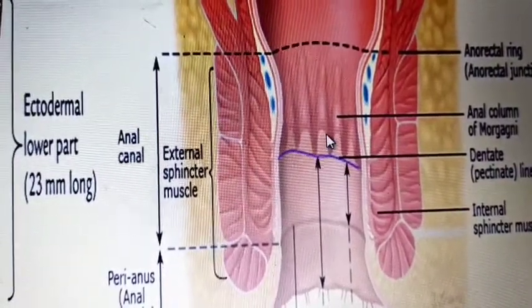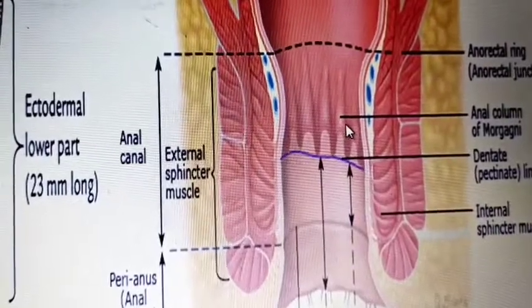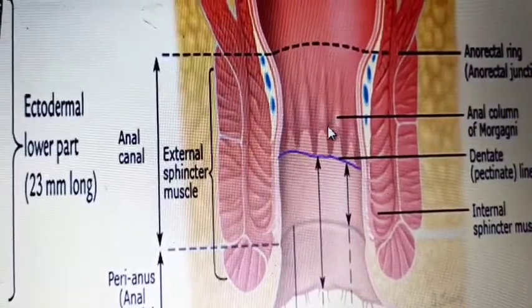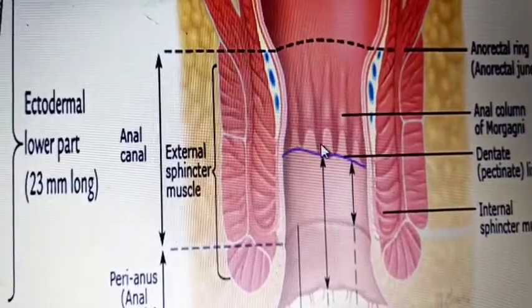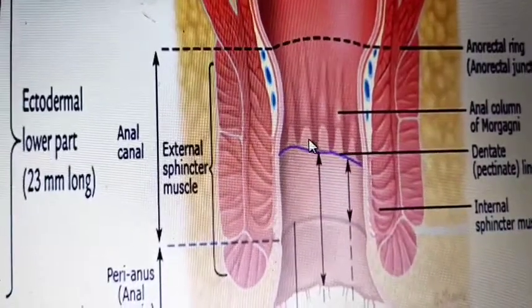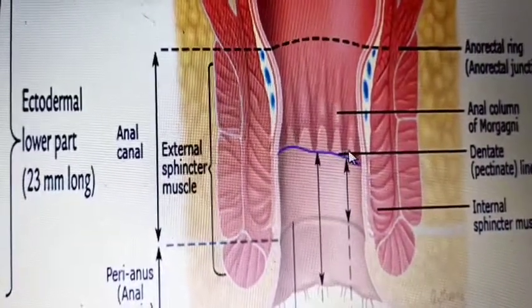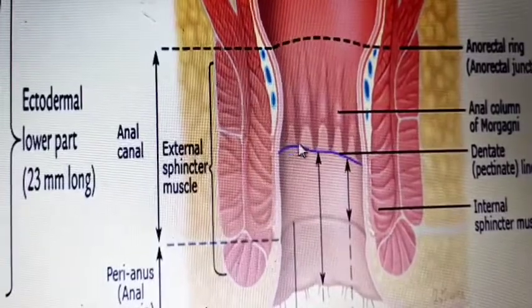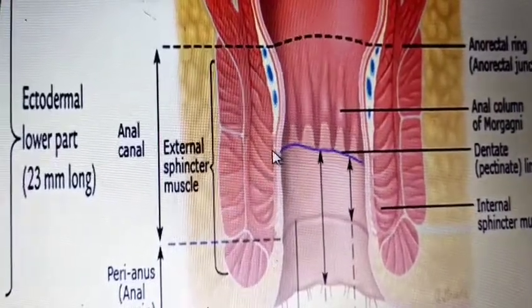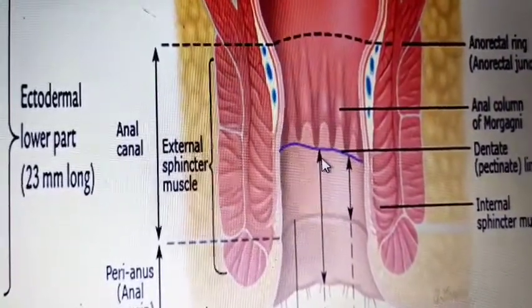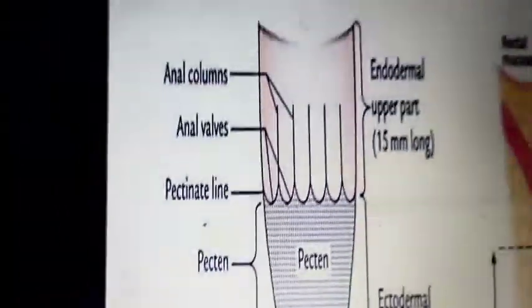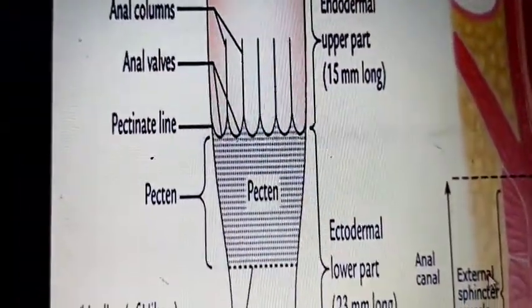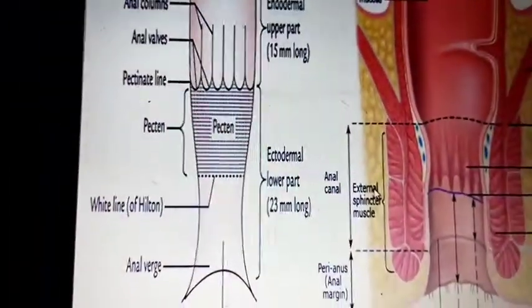These recesses have the anal glands, and these valves join together and form one horizontal or transverse line, called the dentate line or pectinate line. You can see this in the picture also. Okay, you can go to the next slide.